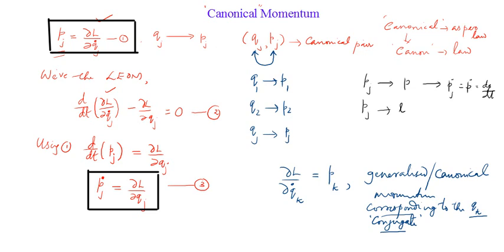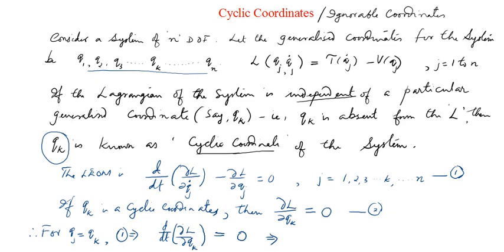So dou L by dou qk dot, by the definition of canonical momentum, is nothing but pk, the conjugate momentum corresponding to the generalized coordinate qk, which was identified as a cyclic coordinate. So this relation gives you d by dt of dou L by dou qk dot, which is nothing but d by dt of pk.